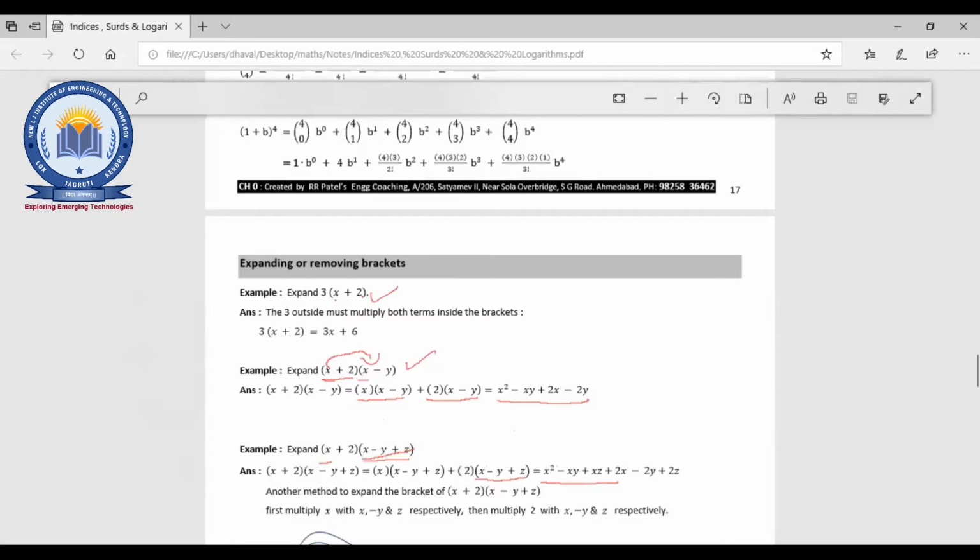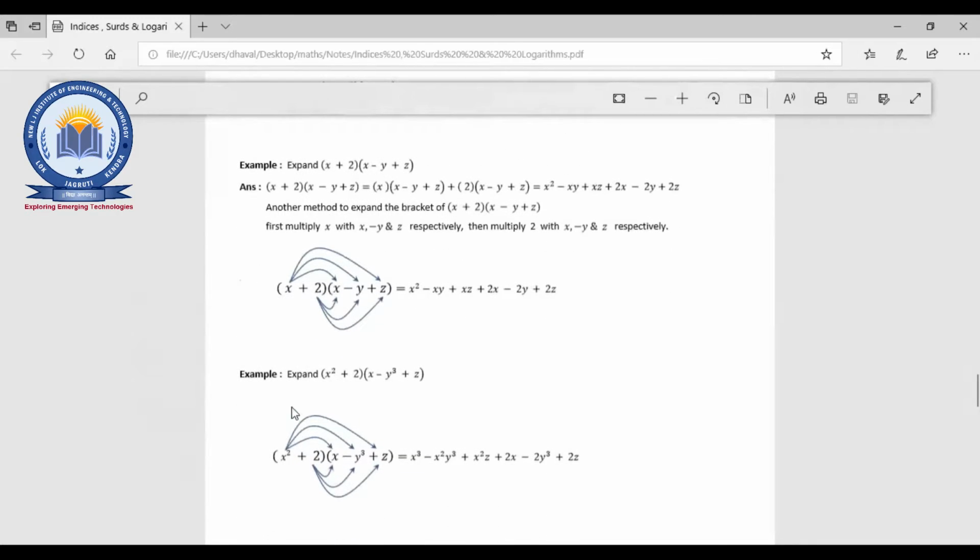So this is either expanding or removing a bracket. One more example will contain only x plus 2, here it will be x square plus 2, and you have to simplify the equation accordingly. Any doubt on expanding and removing the bracket? Very basic concept, right? Okay.